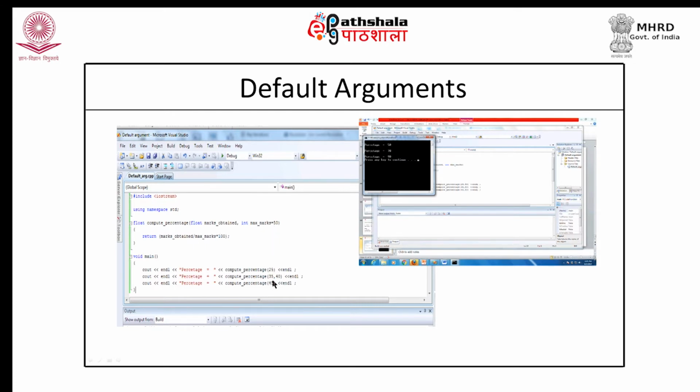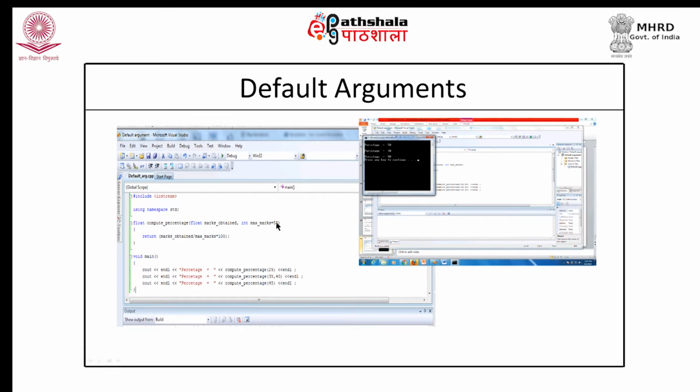You would see that in the second call we have provided both values. So, 35 will be taken for the first argument, and for the second argument, since we have provided a value, the default value will be ignored and 40 will be considered as the value for the second argument. In the third one, we have provided only one argument, therefore, 45 will be taken as the value of marks obtained, and since we have not provided the value for the maximum marks, the default value 50 will be taken for the second parameter, and all these calls will succeed.